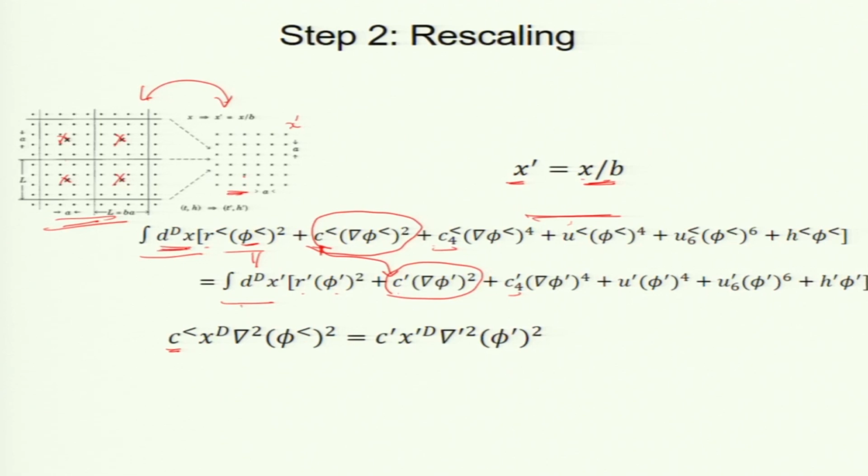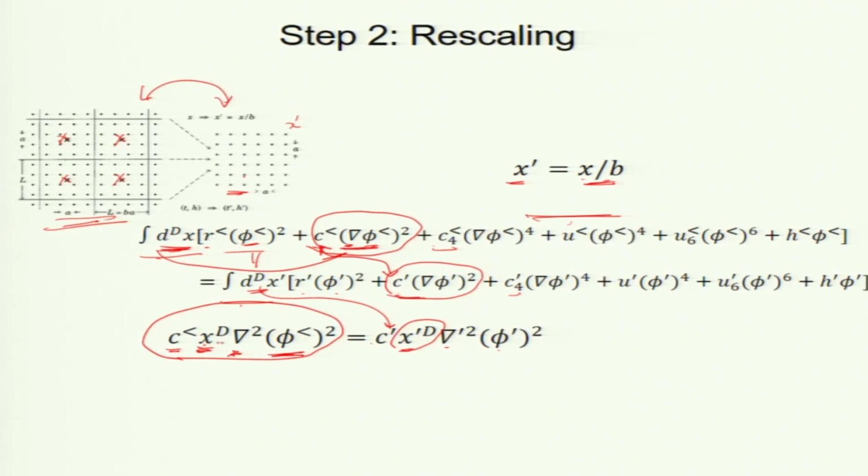What will this give us? The integral over d dimensions will give me x to the power d, no. If it is a radius, then r to the power d. I am just writing this x to the power d, okay, radius. Now, grad is 1 by length, so I just write grad squared and this phi less squared. I am just writing this integral here. You should think of x as a radius. Now, what about this integral? This is x prime to the power d, right, this guy. C prime is here, grad prime squared, phi prime squared.